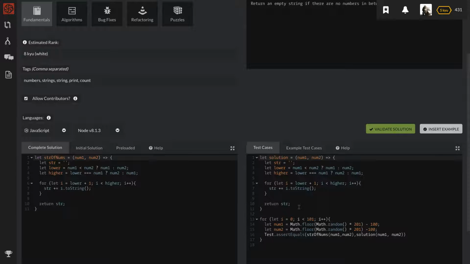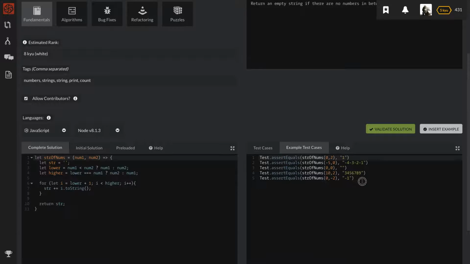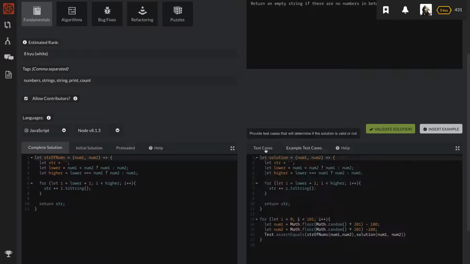This is a response to a lack of random questions. My test cases were pretty much identical to the example test cases. I just had this, and I hard-coded a bunch of random stuff. Of course, given it would be the right numbers, but if they somehow knew exactly what test cases I was running, they could potentially hard-code their solutions, and I guess that's a bad thing. And so I went over here and I created some random tests.